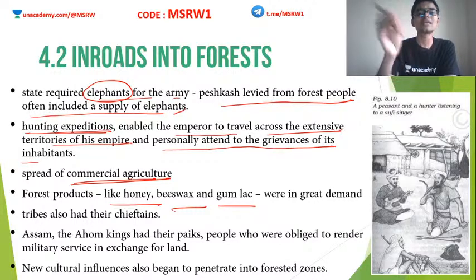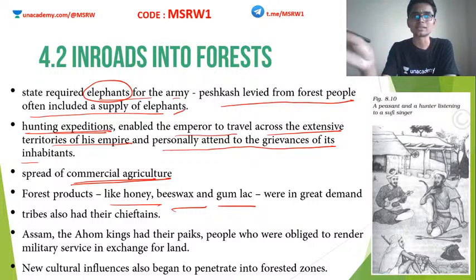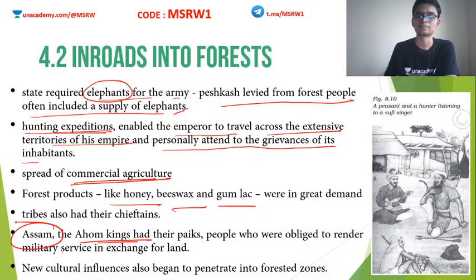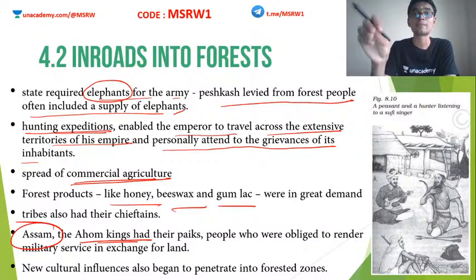Okay, so just like villages and urban areas, in forest areas also people were organized. These tribals had their own tribal assemblies, tribal chiefs, etc., their own customs and their own rules, and so on and so on. Best example is the Ahom kings in Assam. Okay, Ahom kings, they were actually a tribal group. They actually employed a tribal group known as Paiks.